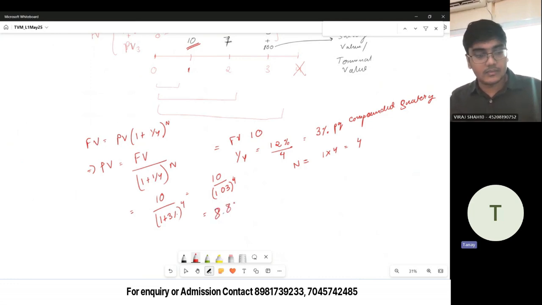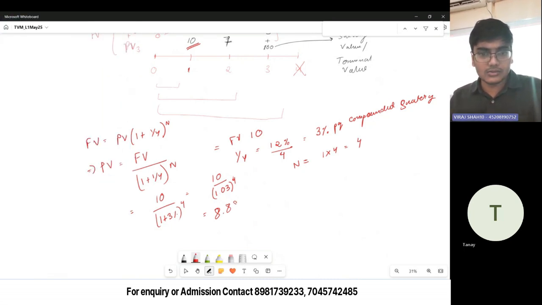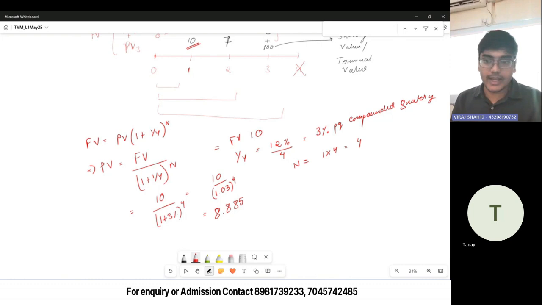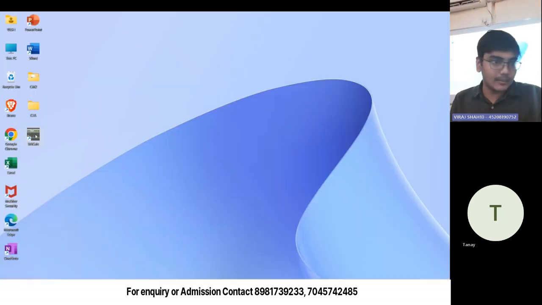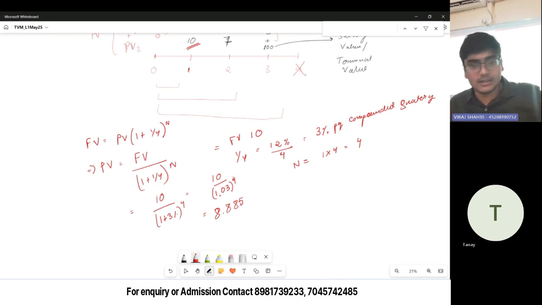What's the name of the app? BA2 plus. You can type BA2 plus and you'll get it. Are you an iPhone user or an Android user? Android user. Then it will show up as BA Calc, and it will be similar on iPhone.